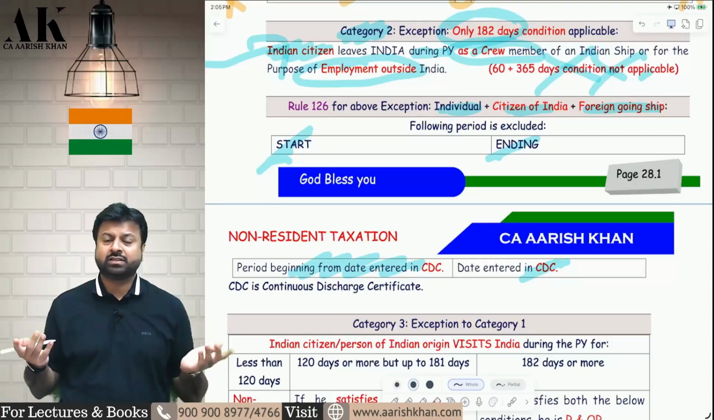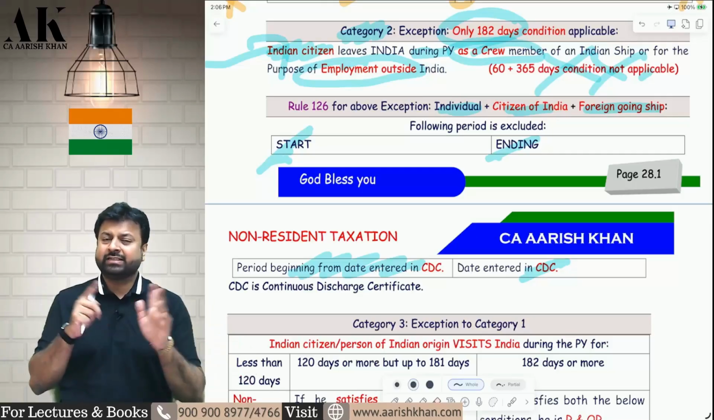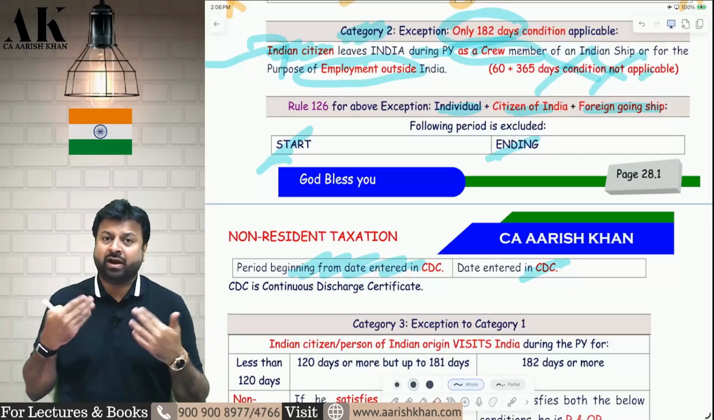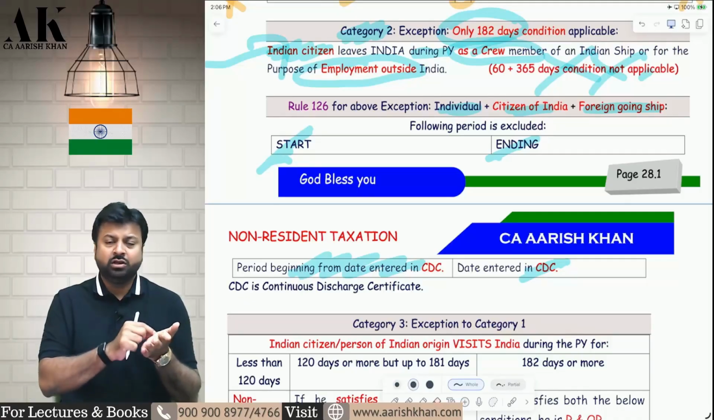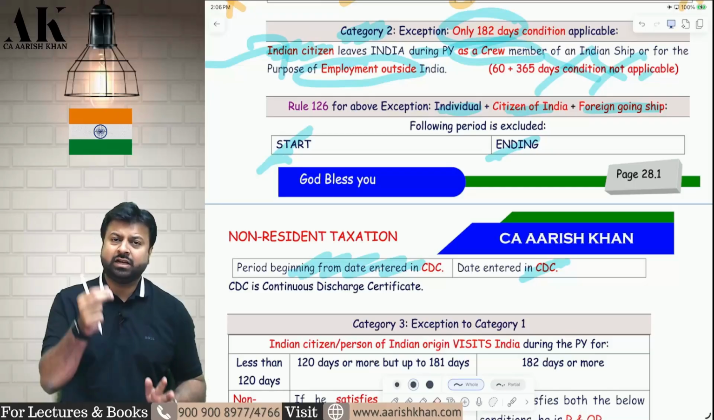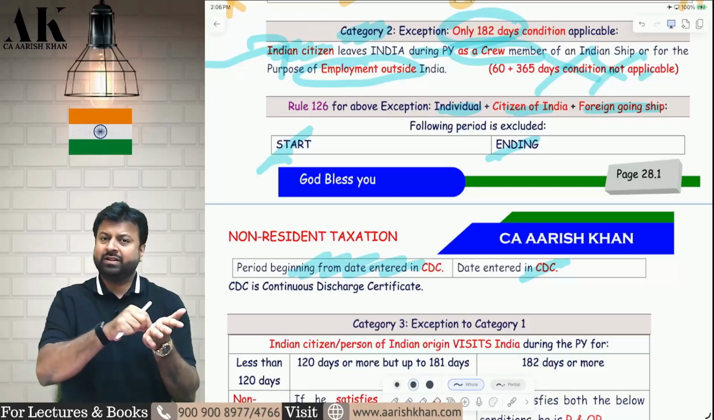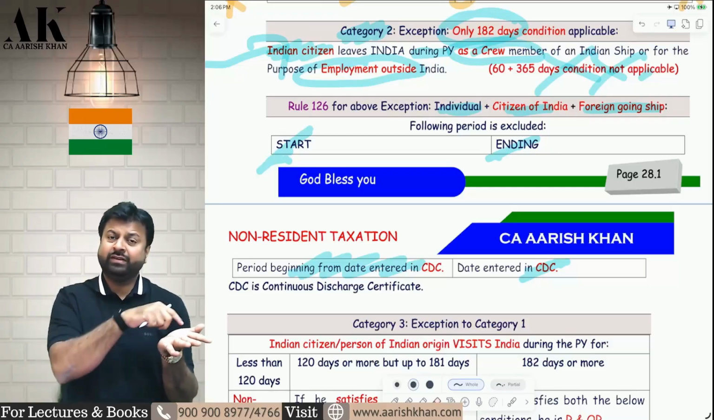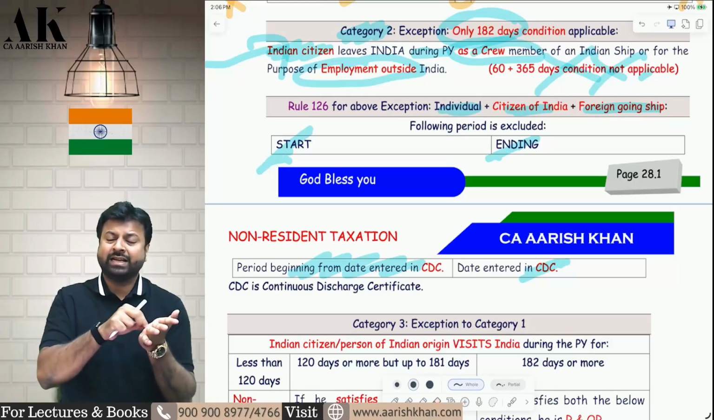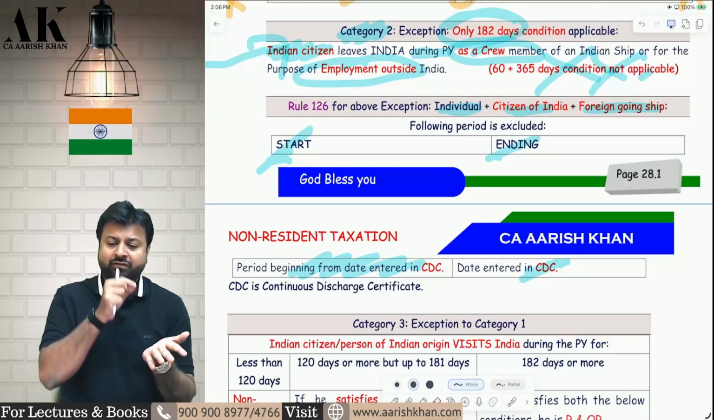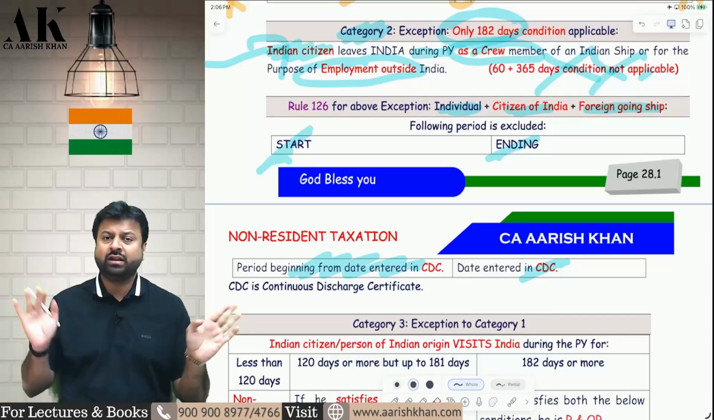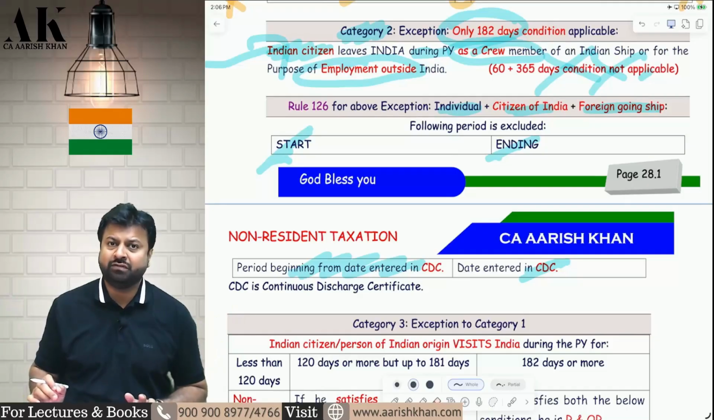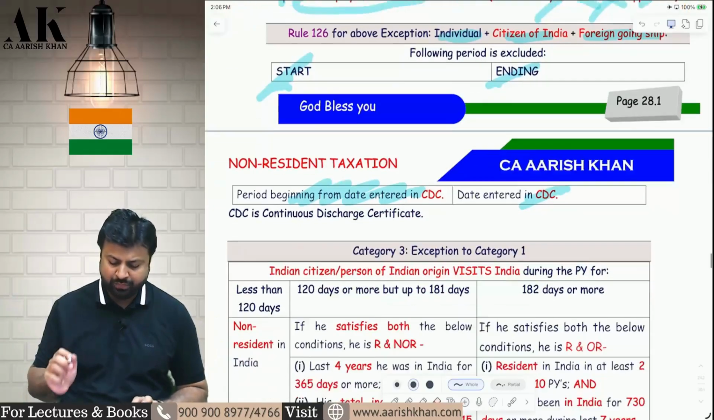What is a continuous discharge certificate? I have explained that in the class. It's a kind of passport for seafarers who travel in sea. Every time you are a crew member of a ship, you have to carry that continuous discharge certificate and give it to the captain. The captain will sign in when you enter the ship. When you leave the ship after the journey is over, the captain will sign off, and therefore from sign in till sign off, whatever is the period, that period will be excluded for the calculation of period of stay in India. I hope it is clear to all of you.